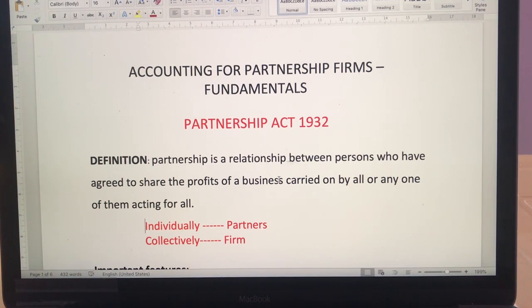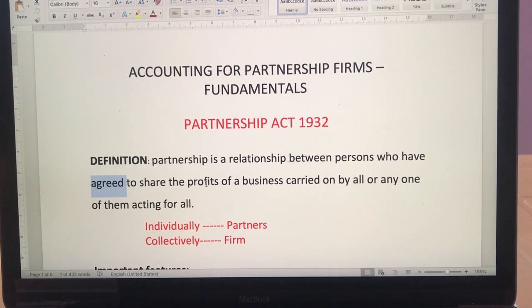Partnership is a relationship between persons who have agreed to share the profits of a business carried on by all or any one of them acting for all. Now here, one thing is, it's a relationship between persons. That means more than one person. Second thing is, they have agreed to share. That means we are talking about an agreement, and you may be knowing that agreement is called the partnership deed.